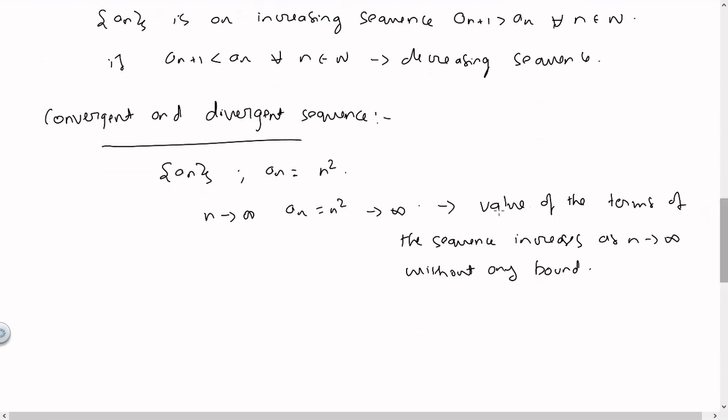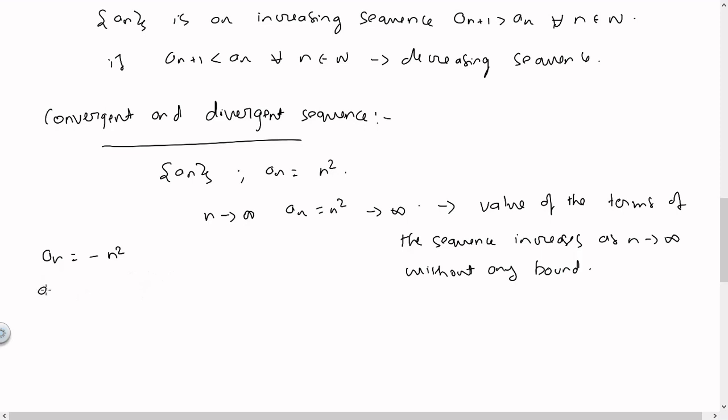Okay, we can alternatively define something like a_n is equal to minus n square. So in this case you can see that when n is increasing, n square is increasing in magnitude, but it is increasing in a negative way. So here actually the value of the sequence keeps taking larger and larger negative values, or we can say it keeps decreasing without any lower bound.